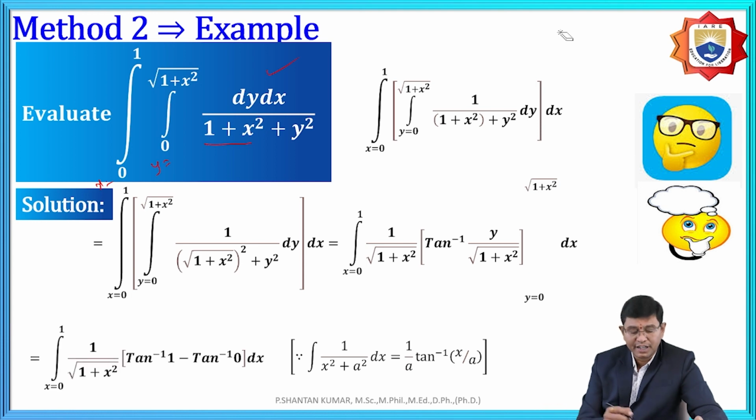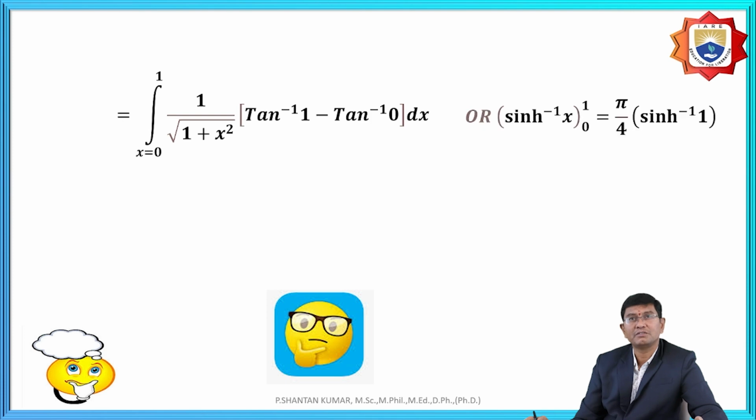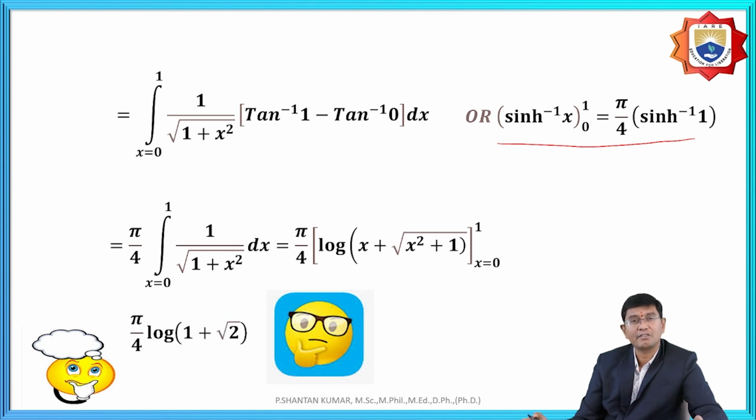Here once again we need to remember the tan inverse 1. Tan inverse 1 is nothing but pi by 4, because tan 1 is tan pi by 4 only, and based upon the values we obtain pi by 4. In the other formula, sinh inverse of x by a also, based upon any one of the formulas we need to give the property pi by 4 log of 1 plus root 2.